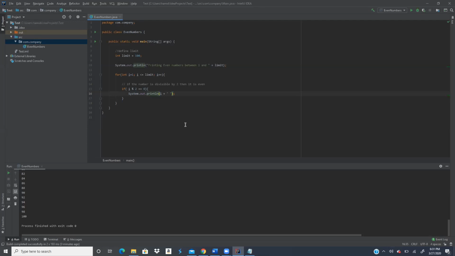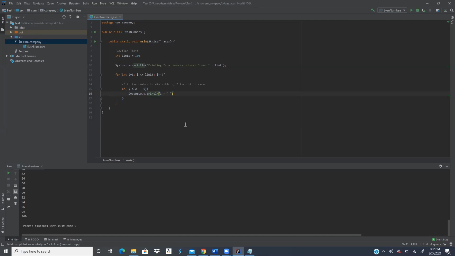Because Tahani was able to explain line number 12, what's happening in that for loop, but she was not able to explain what's happening in that if block. So Hamza, what's happening in line number 12? Line number 12 is basically doing a for loop where it checks: integer is equal to 1, then if it's less than the limit, it just adds 1. It just keeps on doing the loop.